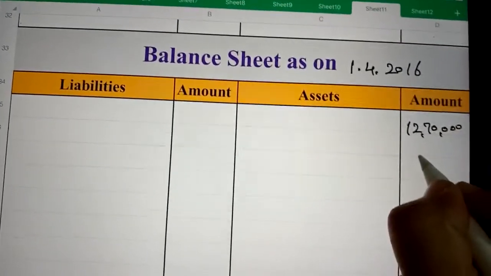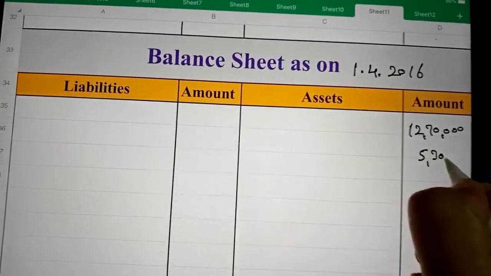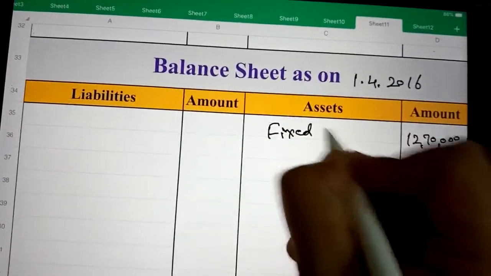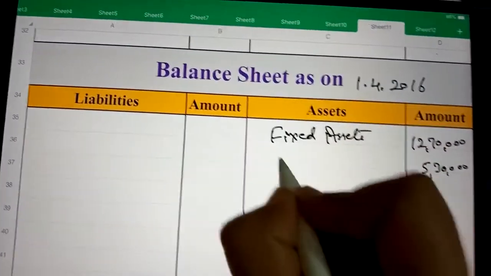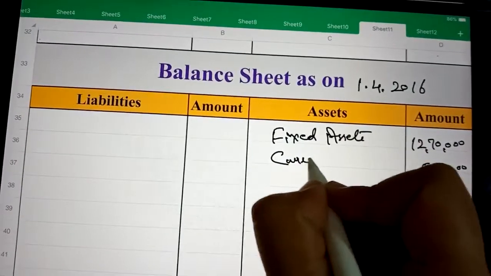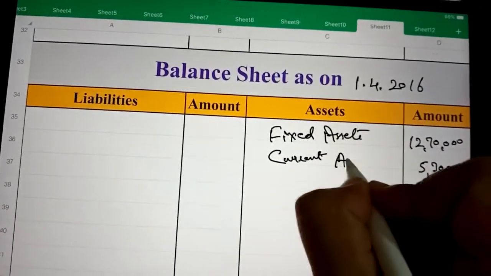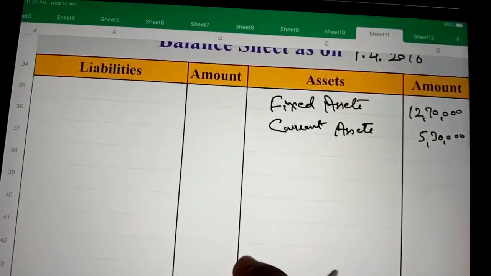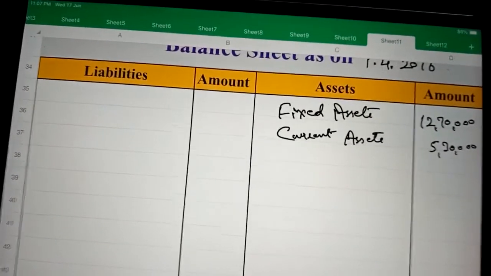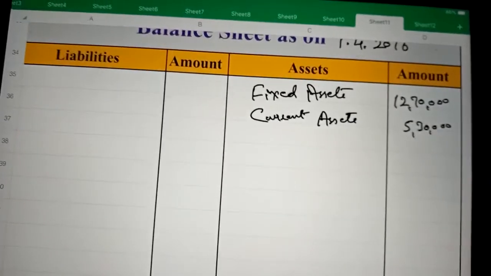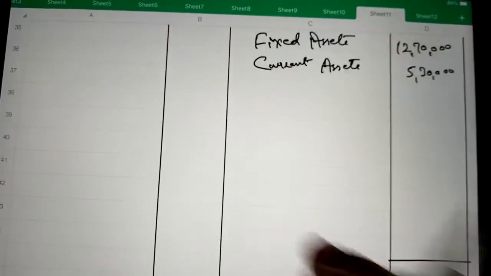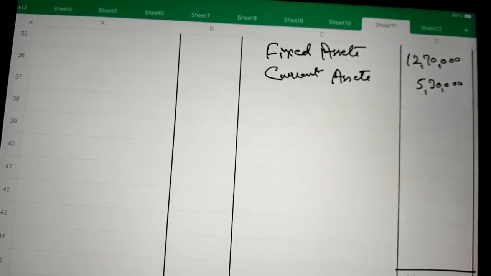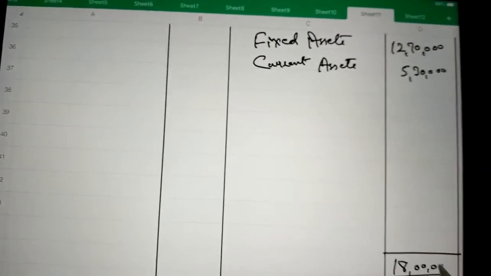These are fixed assets and current assets, and because there is no change in these assets, we will write the same amount. And there is no other asset, so here we can total it, and it is 18 lakh.